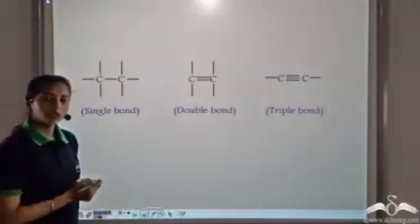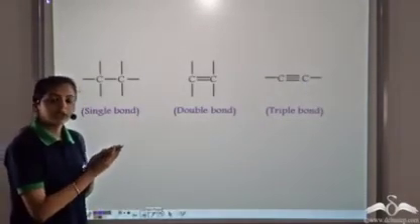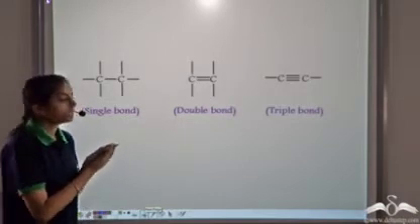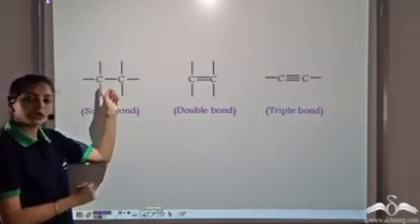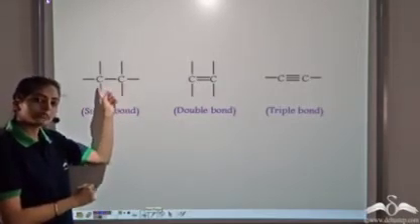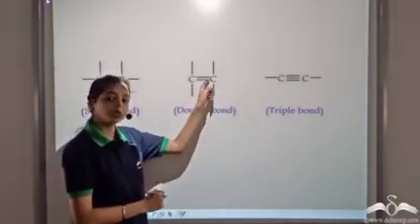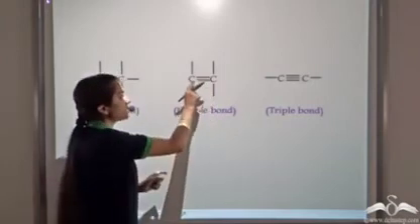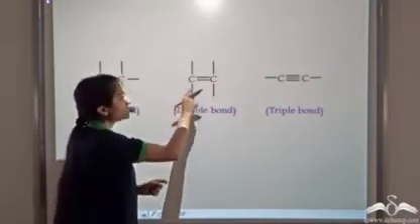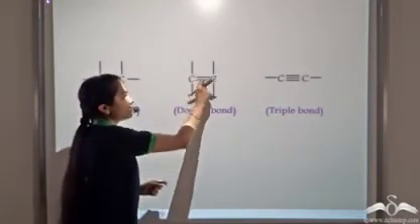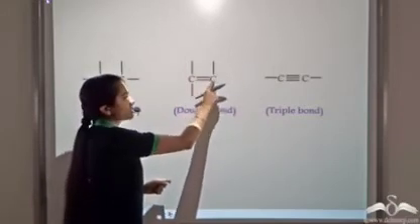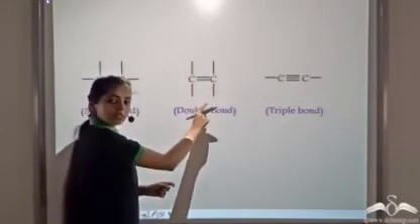Now we know carbon links to itself, that is the property of catenation. It can link to itself by forming a single covalent bond. In this case, carbon links to itself by forming a double covalent bond. In each case, carbon is forming 4 covalent bonds. So 1, 2, 3, 4. Similarly, this carbon forms 4 covalent bonds.